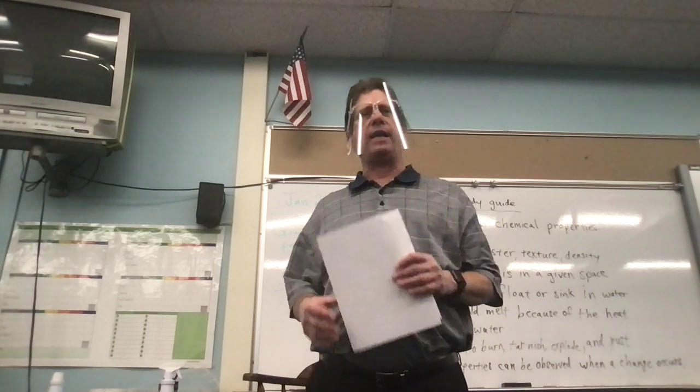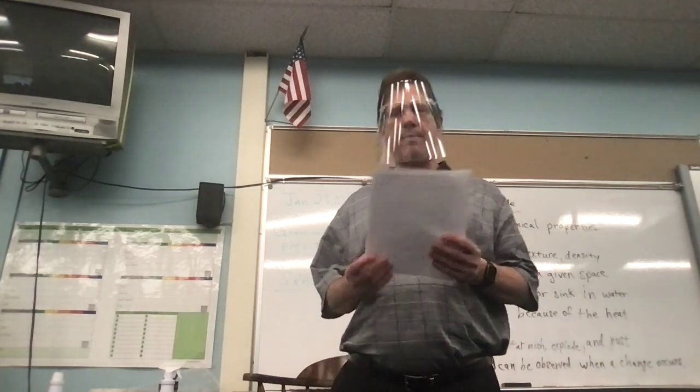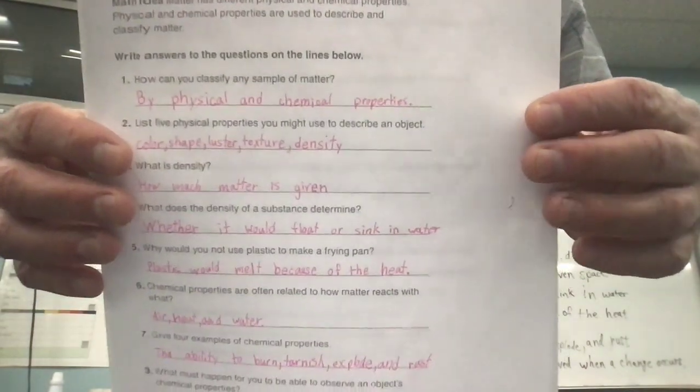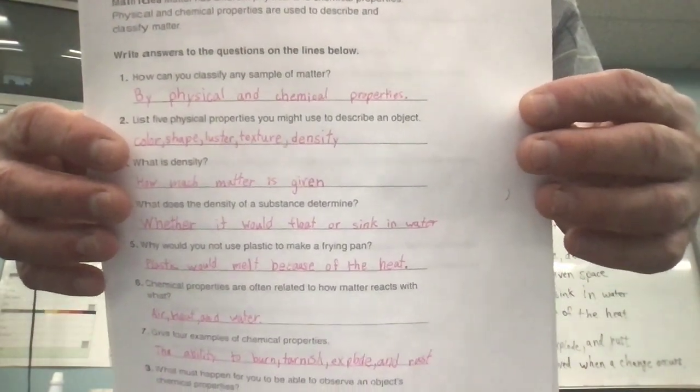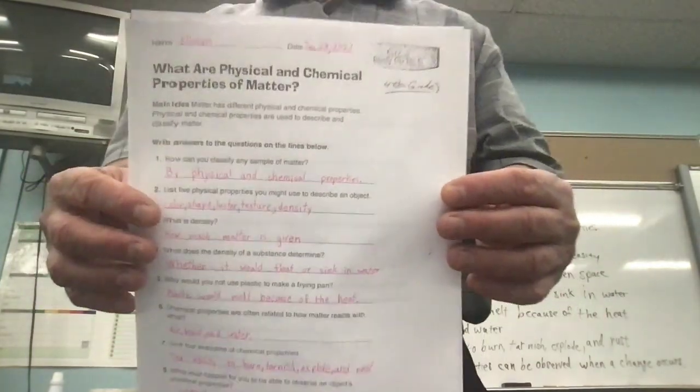It is Mr. Monzo here, and I have Mr. Casper's class with me. And I borrowed Ellison's study guide. Now, you guys don't have this at home, but we have it here, and she was nice enough to use a pink pen to do this. See it? Oh, so you can see it.